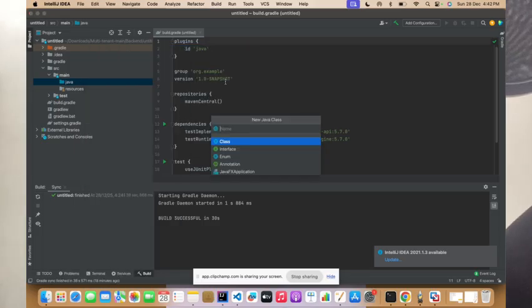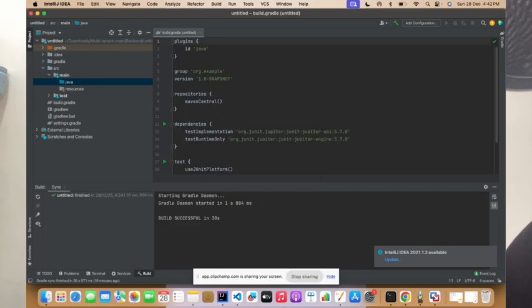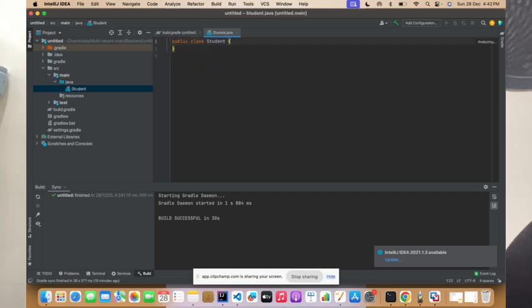So I'm using IntelliJ. IntelliJ helps the students to write the code easier. Okay. So basically, I'm just creating one sample Student class. So how does Java compile the code? If I just say, what is this PSVM? It is nothing but public static void main.